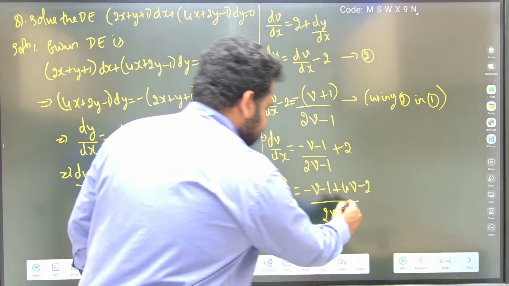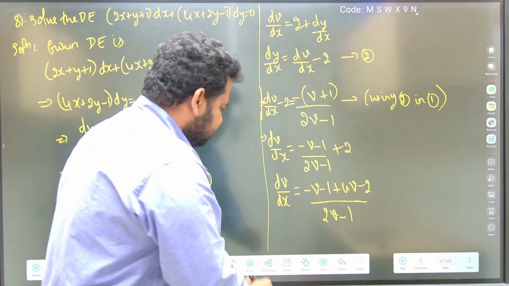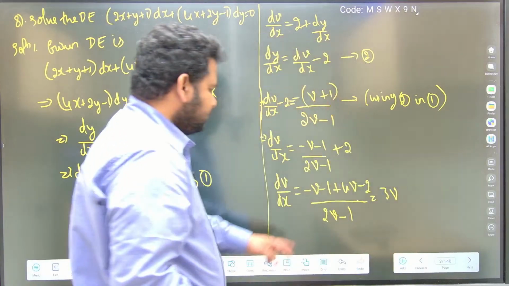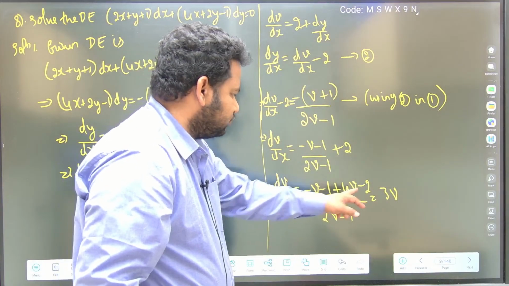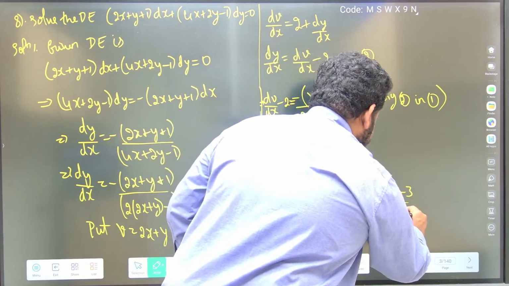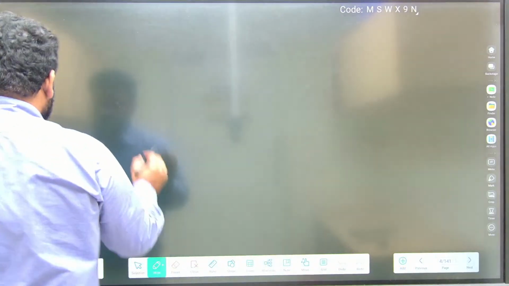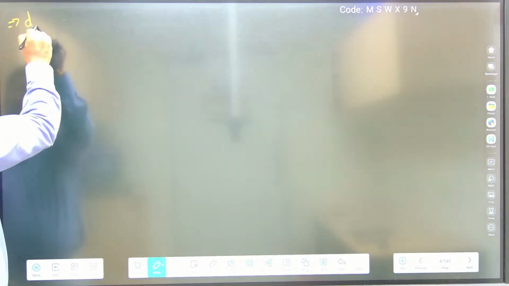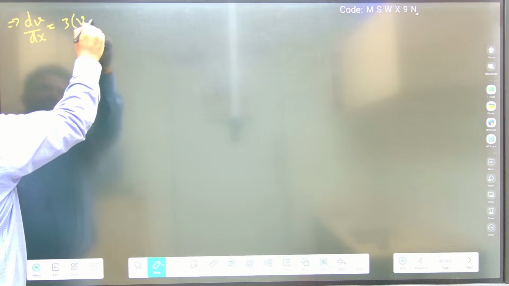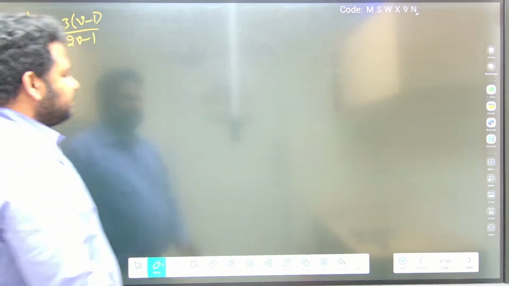Further I can simplify this. Here 4v minus v is 3v, and minus 1 minus 2 is minus 3, divided by 2v minus 1. So this implies dv by dx is equal to 3v minus 3 divided by 2v minus 1. I can take 3 outside, so this will become 3 times v minus 1 divided by 2v minus 1.